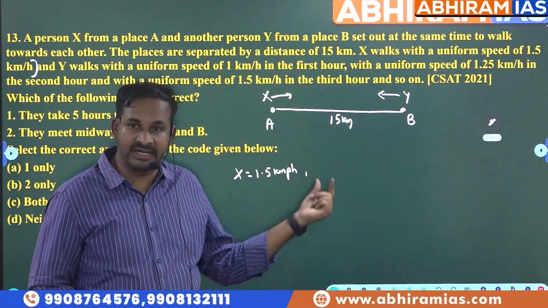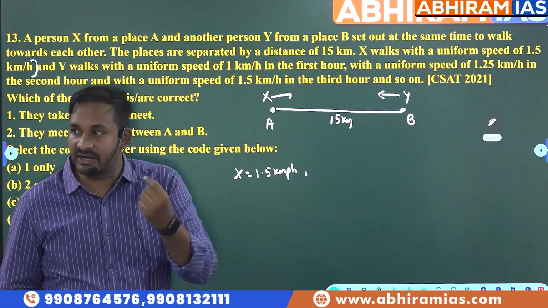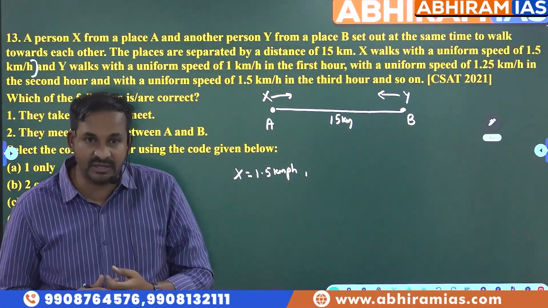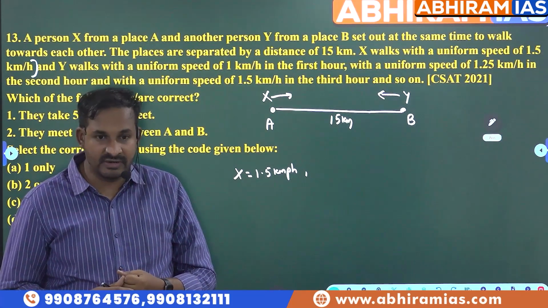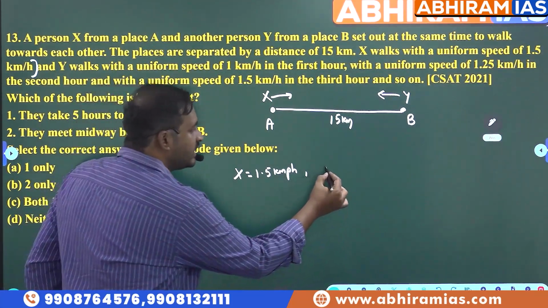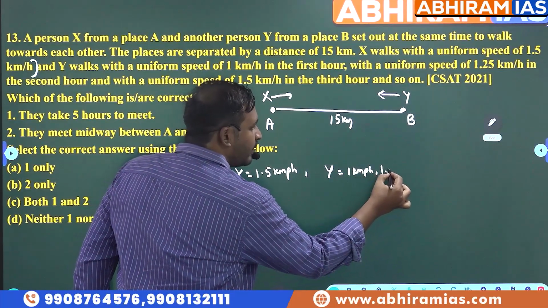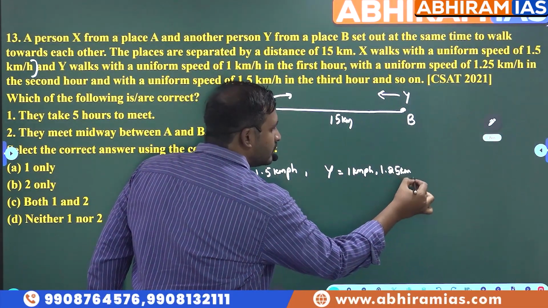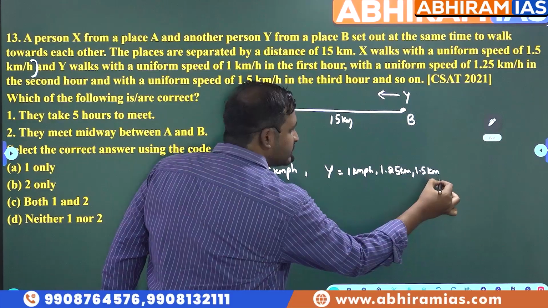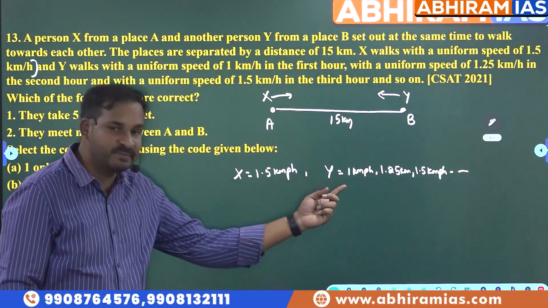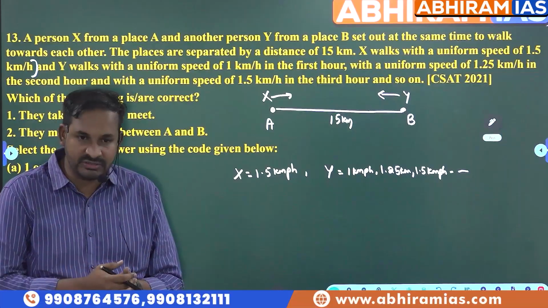If the speed is constant, when they meet you would do distance by relative speed, right? But here the speed is changing every 1 hour, so the relative speed also changes every hour. Y's speeds given are 1 kilometer per hour, 1.25 kilometer per hour, 1.5 kilometer per hour, and so on. So when Y's speed changes, obviously the relative speed also changes.